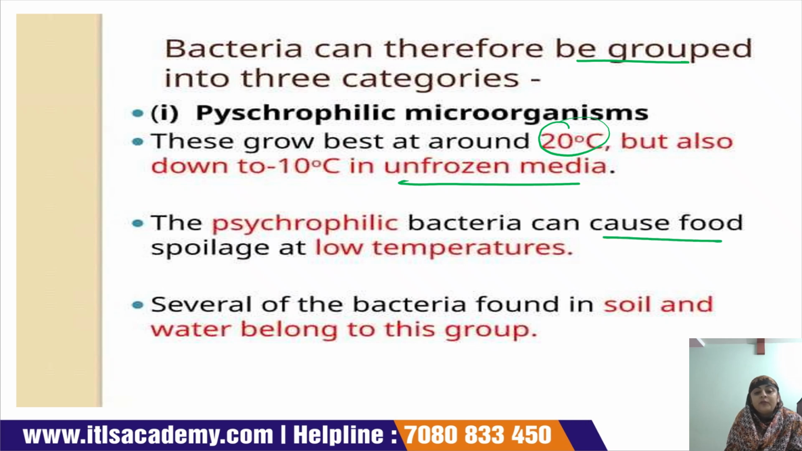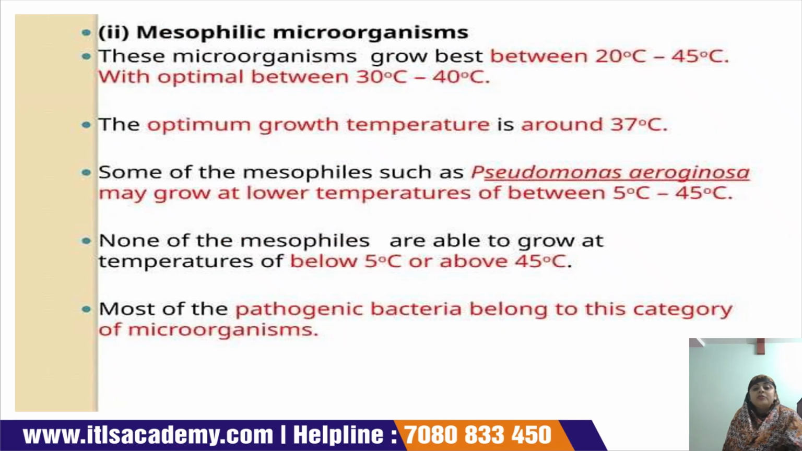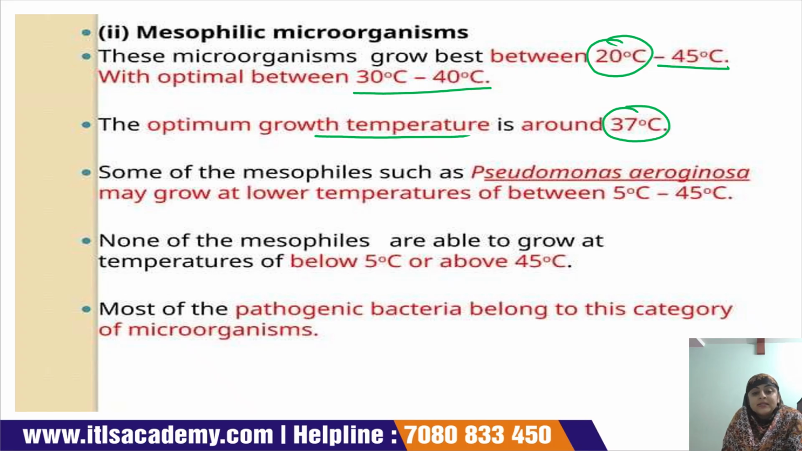Psychrophilic bacteria can cause food spoilage at low temperature, and several bacteria found in soil and water belong to this group. Mesophilic bacteria can grow at a temperature range between 20 to 45 degrees Celsius, and the optimal range for their growth is 30 to 40 degrees Celsius. Optimum growth temperature is around 37 degrees Celsius. Some mesophilic bacteria like Pseudomonas aeruginosa may grow at lower temperatures, between 5 to 45 degrees Celsius. This is an exception. None of the mesophiles are able to grow at temperatures below 5 degrees Celsius or above 45 degrees Celsius.